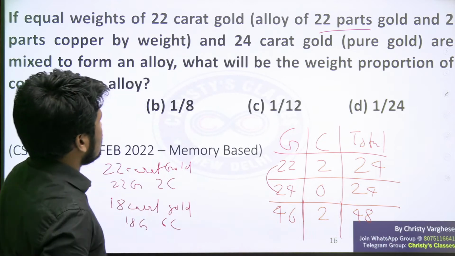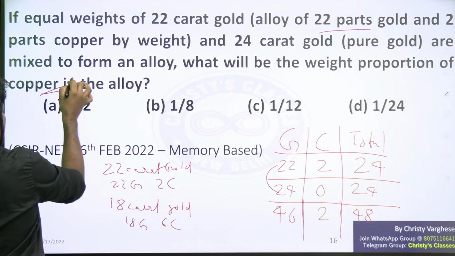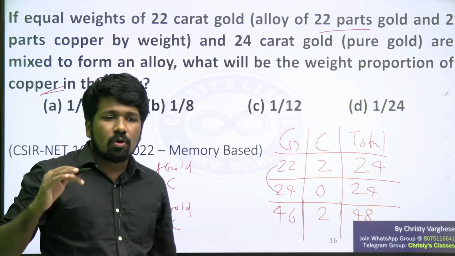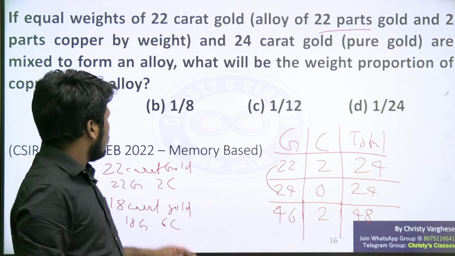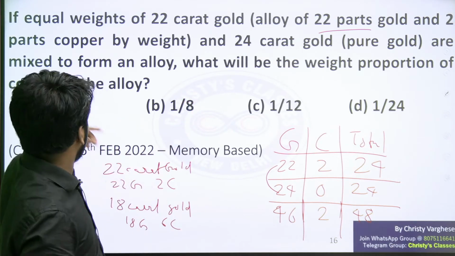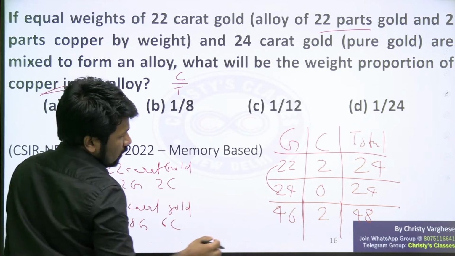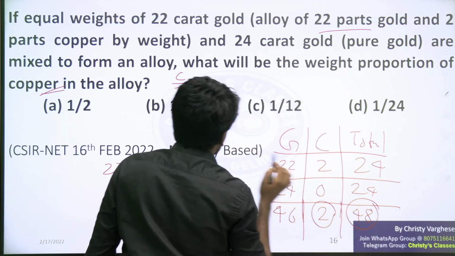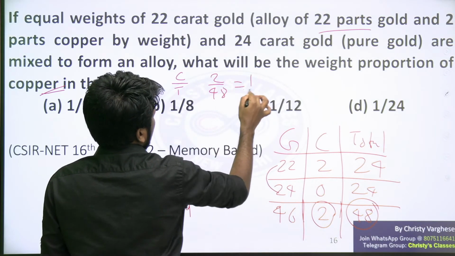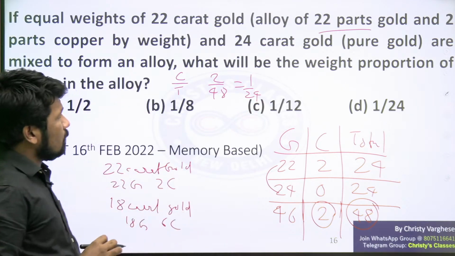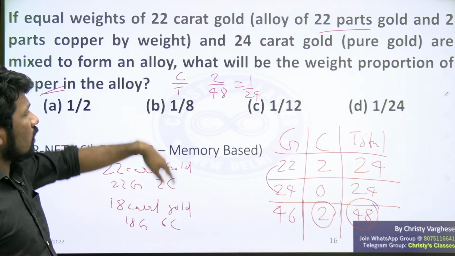Now the question is asking, what will be the weight proportion of copper in the alloy? Weight proportion of copper means copper out of total quantity, not percentage, a fraction or ratio, whatever it is. So copper will be 2 out of 48, which is 1 by 24. If it were the weight proportion of gold, it would be 23 out of 24.